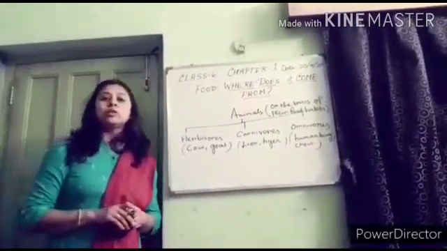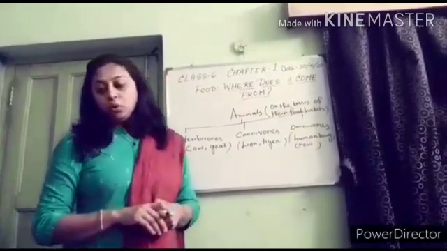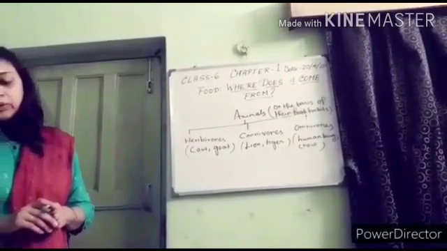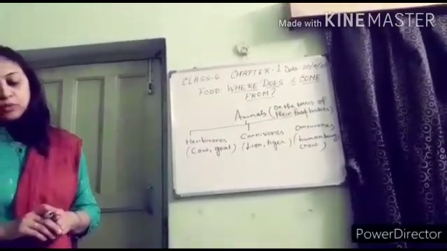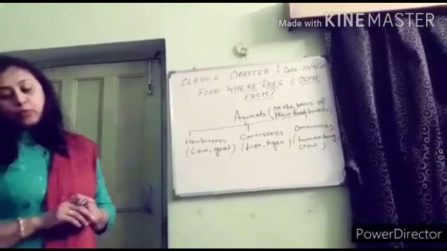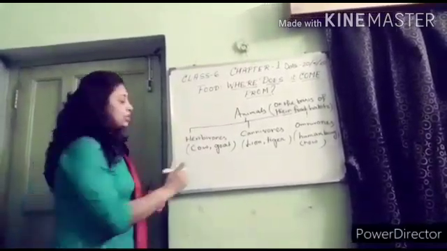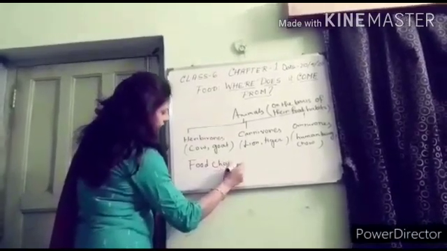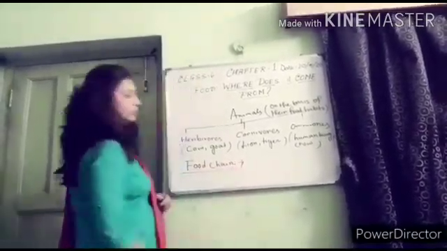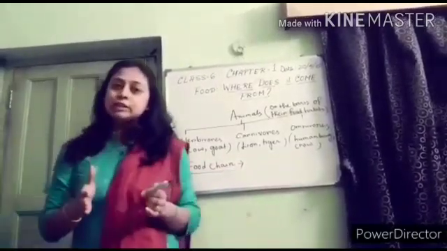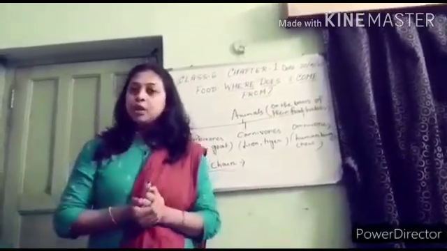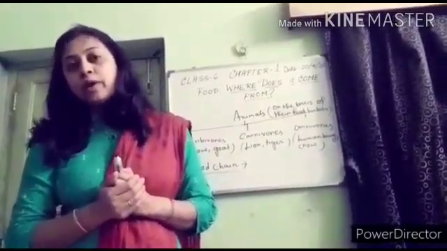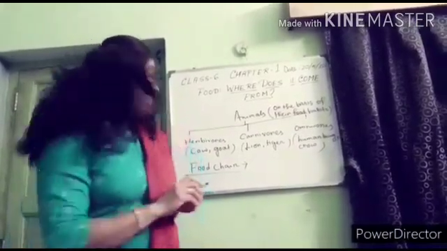Now, food chain. What is food chain? Food chain is the sequence of living organisms in which one organism consumes another to transfer food energy.